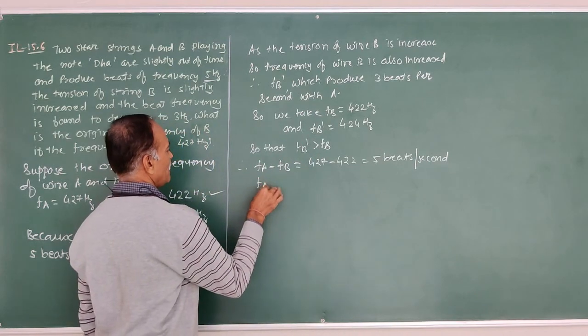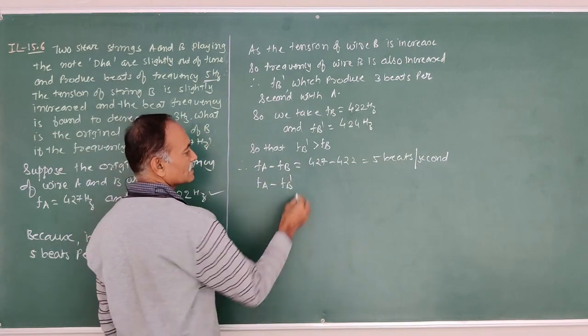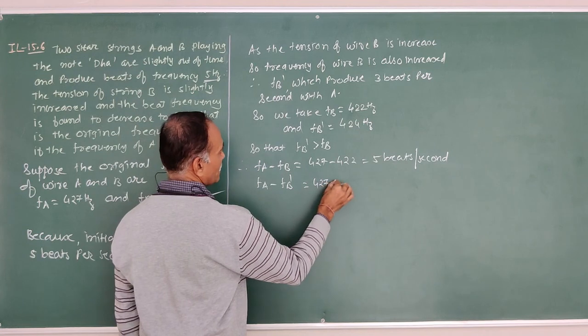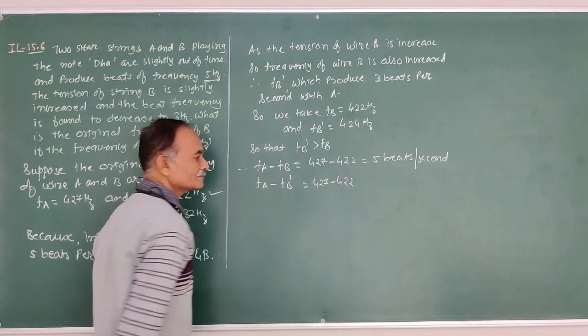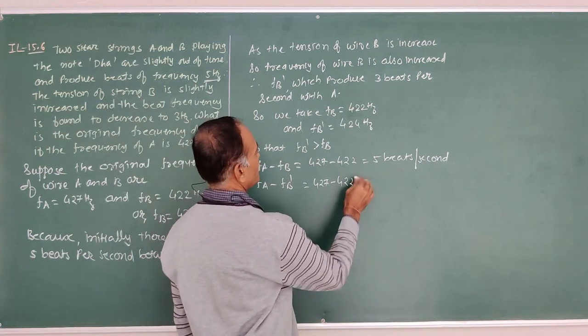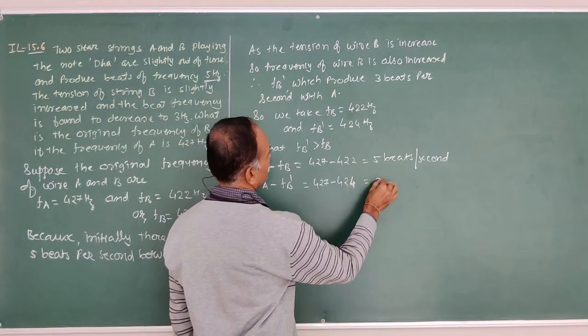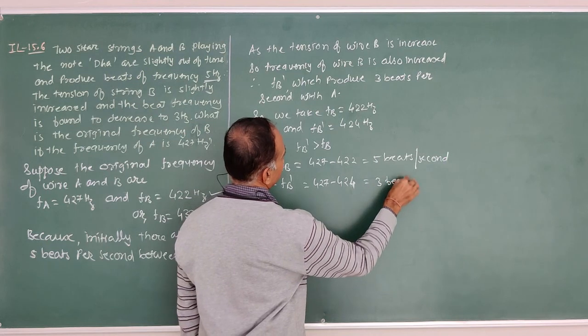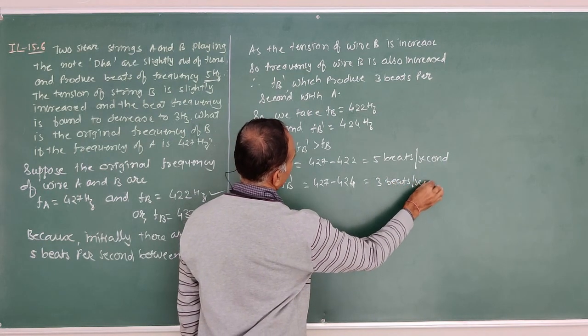Therefore, FA minus FB, FA is 427, FB is 422, gives 5 beats per second. And FA minus FB dash, 427 minus 424, so 3 beats per second are produced.